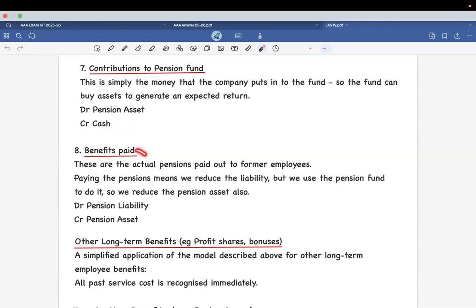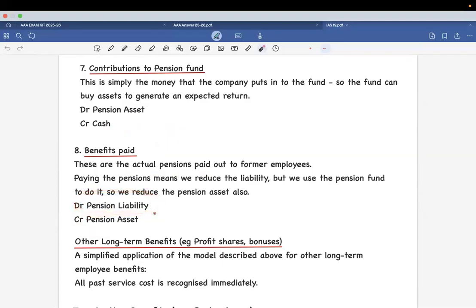Now, the eighth one, benefits paid. These are the actual benefits that are being paid out to the employees in cash. And since we are using plan asset, it is not basically going as a way of cash. It is just going to reduce our pension asset, and it is going to reduce our pension liability.